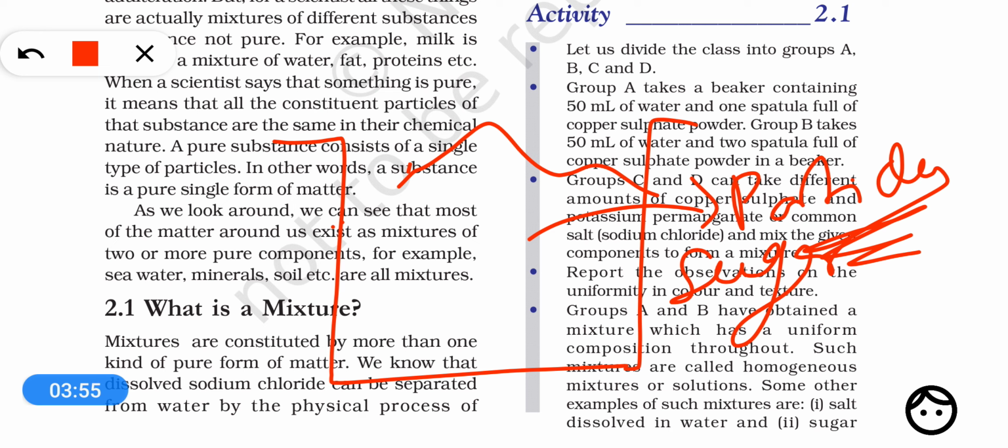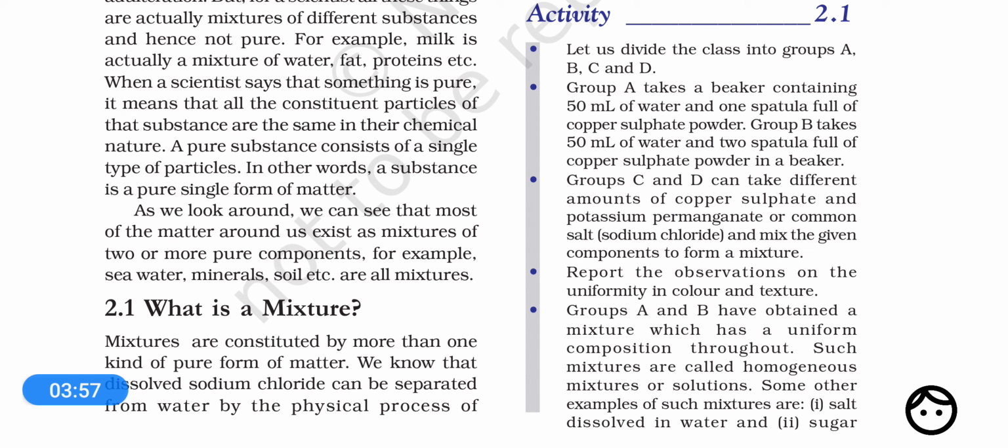But my dear students, when you look around yourself, you will find that most of the things are mixtures, means they are not pure substances. What is a mixture? Let's understand. In the language of science, a mixture is such a matter which contains not a single type of particles but multiple different types of particles.